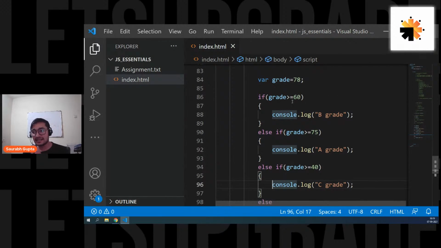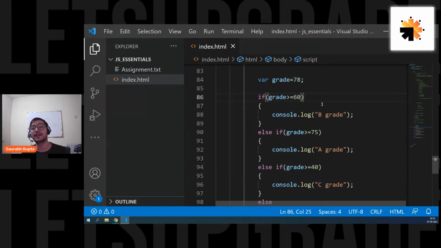That means these conditions are not perfectly fine. So how can we make them so good that even if I rearrange them, they still work fine? For that, we have to learn how to write multiple conditions. We learned that yesterday, right? We used and and or to write multiple conditions.